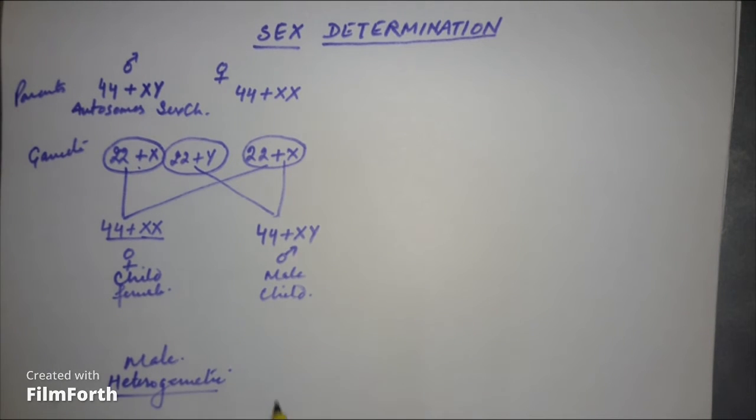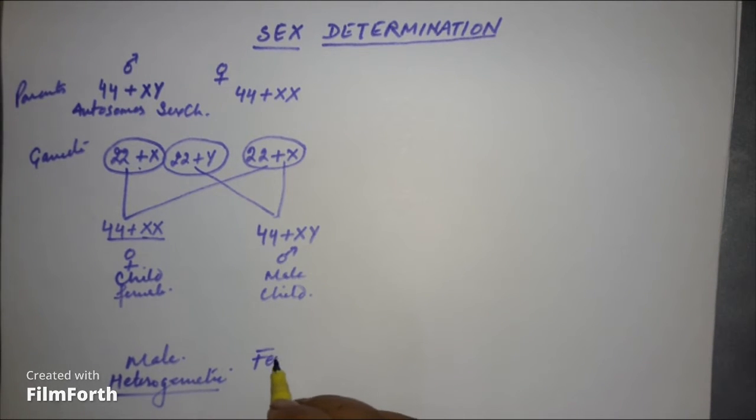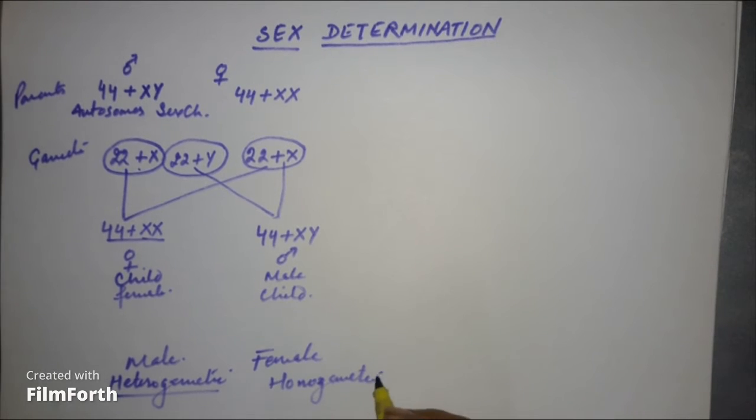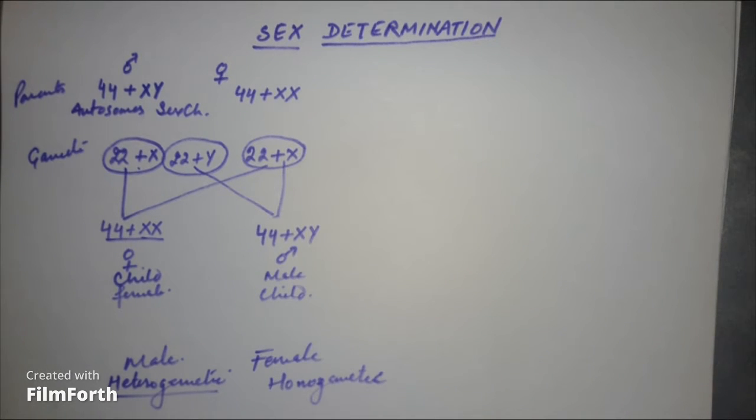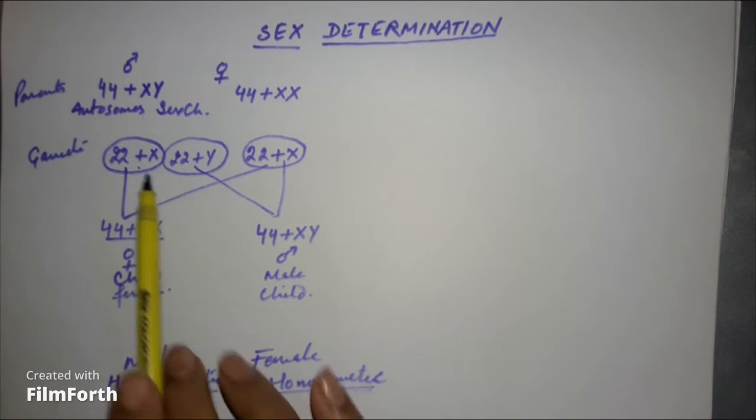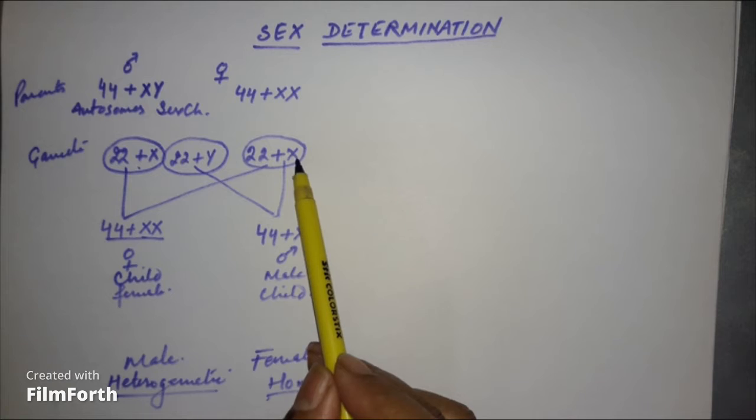Male is heterogametic, whereas the female is producing only one type of gamete. She is called homogametic. She produces only one type of gamete. Clear?